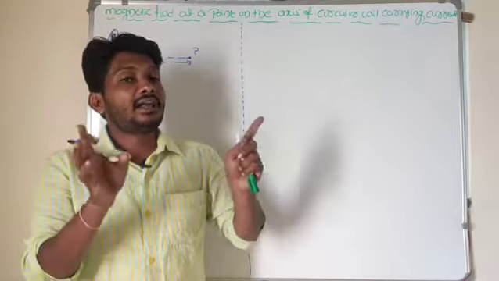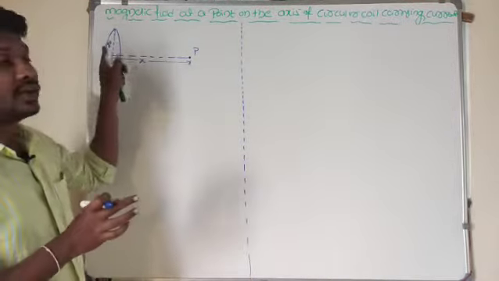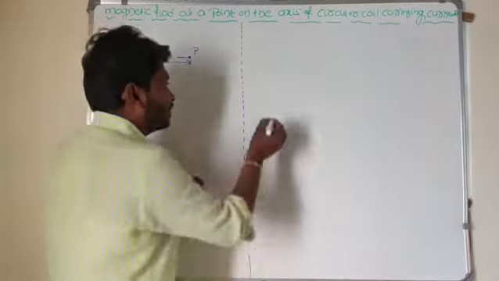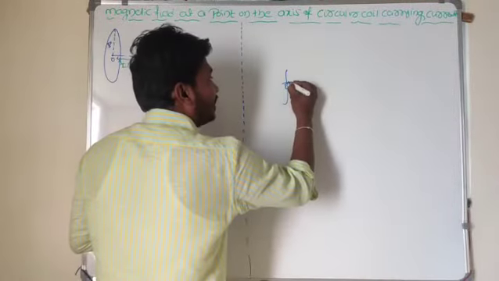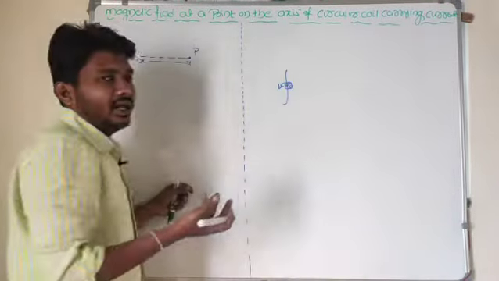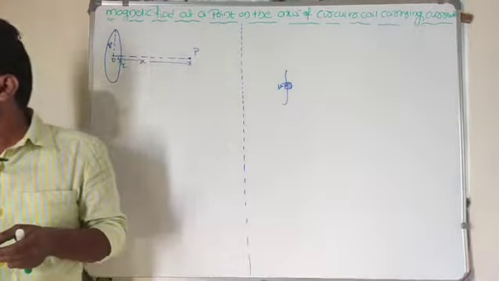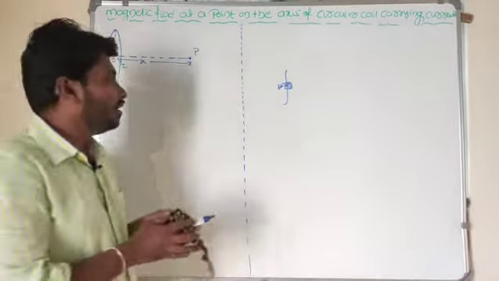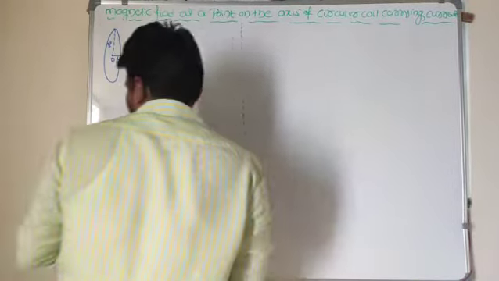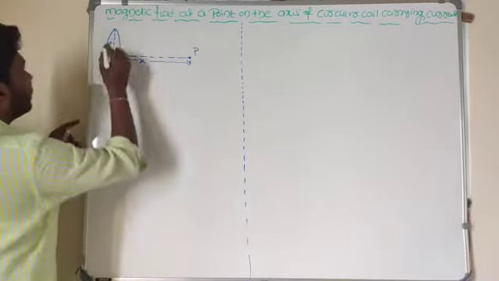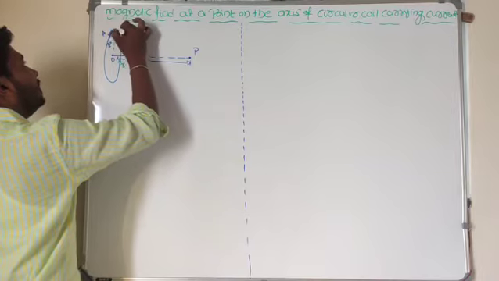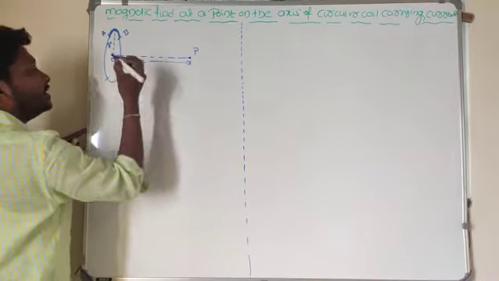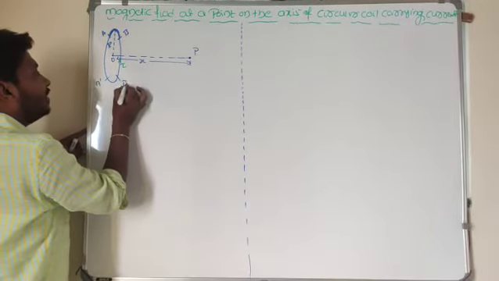In the same way, I can consider that length element in this circular coil, as I did in the Biot-Savart law. In the Biot-Savart law, in that wire I will choose one small length element. So dL be the length element we considered. In the same way, we will consider that length element in the circular coil here, right? For example, I will choose a length element here. This length element is AB, and this length element is A dash B dash.